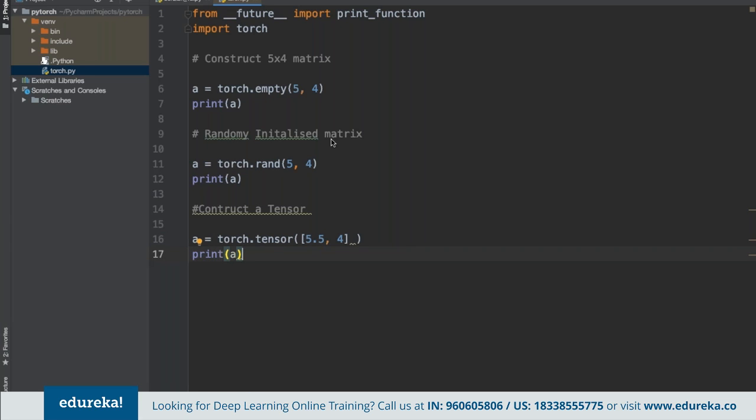First of all, remember, whenever we are using the torch library here, we do have to import the torch library, without which we won't be able to print this up.